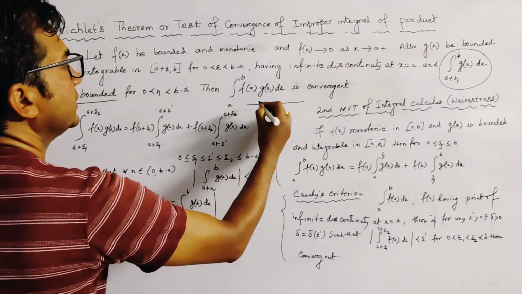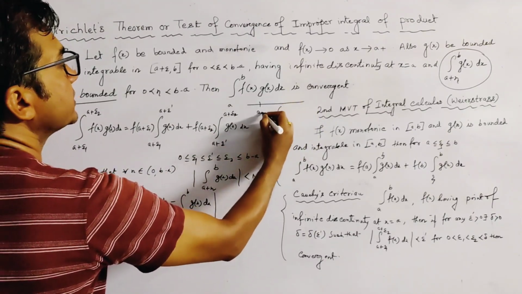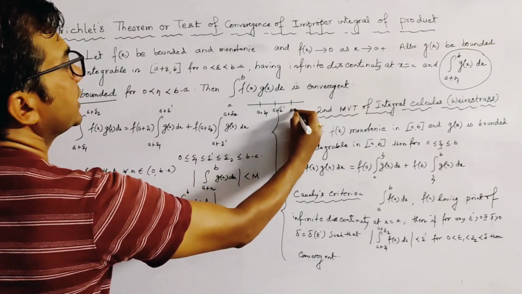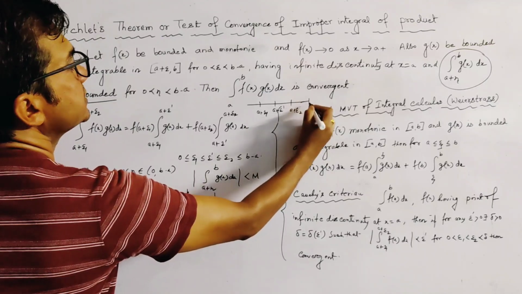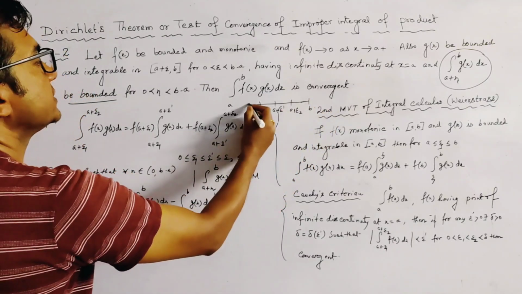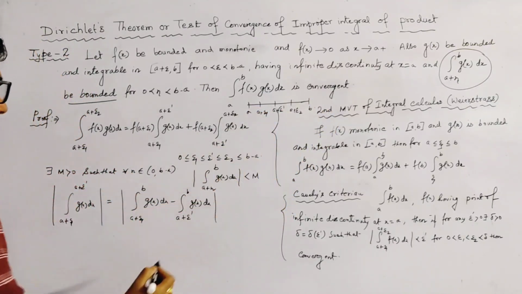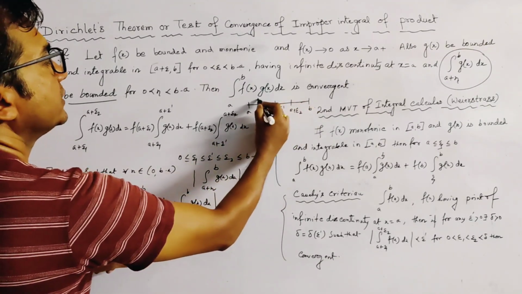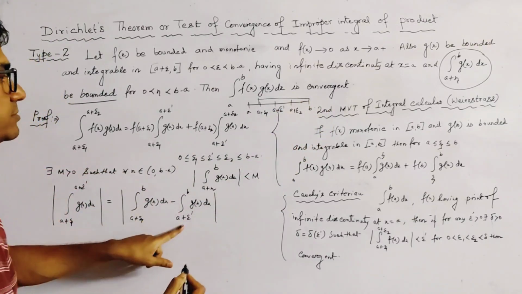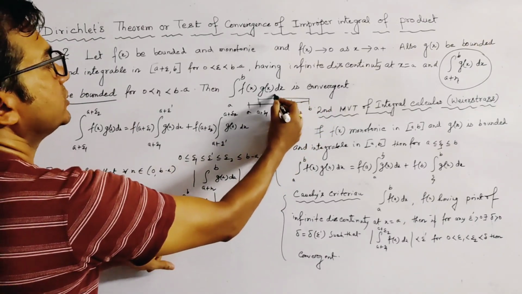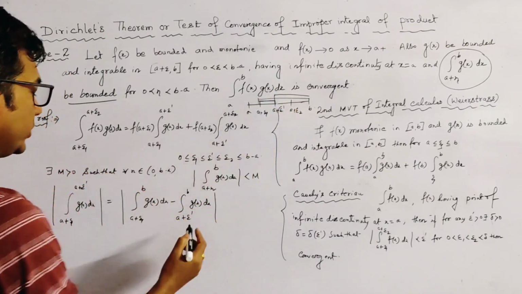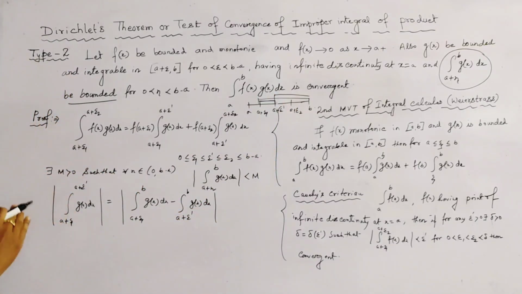Because here this is a plus epsilon 1, this is a plus epsilon dash, this is a plus epsilon 2, and this is b, and this is a. We first take the integration from a plus epsilon 1 to b, and then subtract the integration from a plus epsilon dash to b. So there remains this integration. So we get the same result as on the left side.